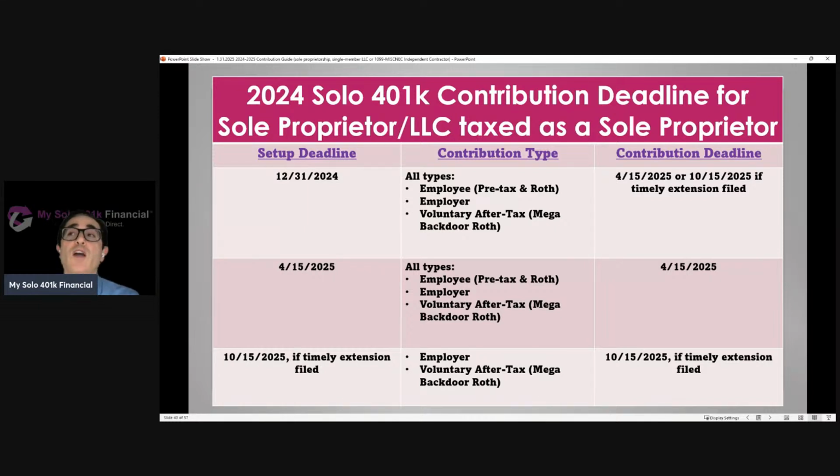Otherwise, if you're talking about employer or voluntary after-tax contributions, it's still possible to set up a plan and make those contributions as well. And those contributions can be made all the way up until the October 15th deadline if a timely extension is filed for the 1040.